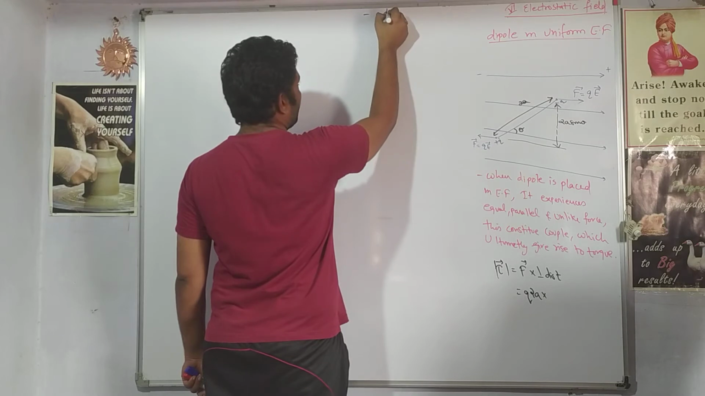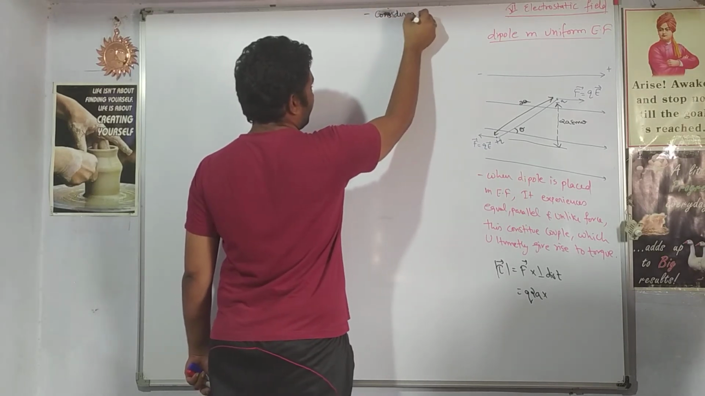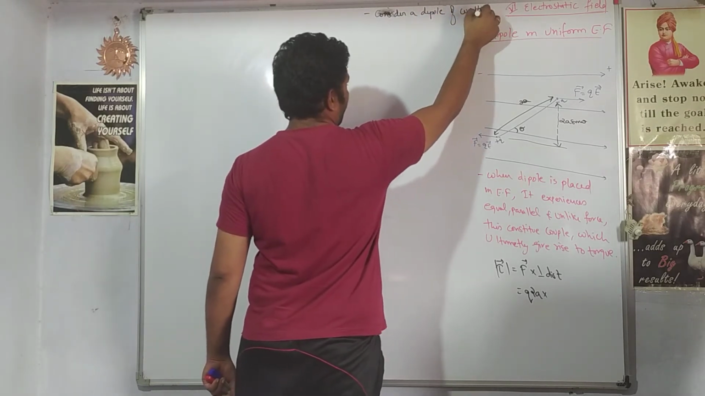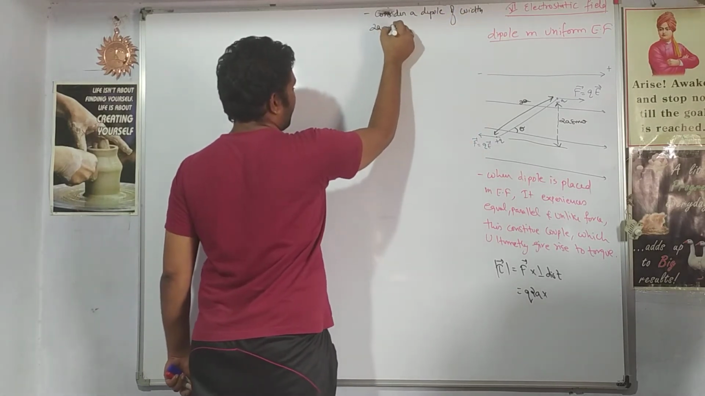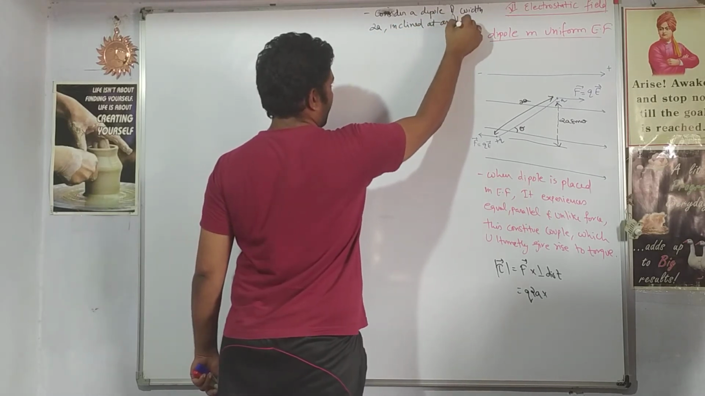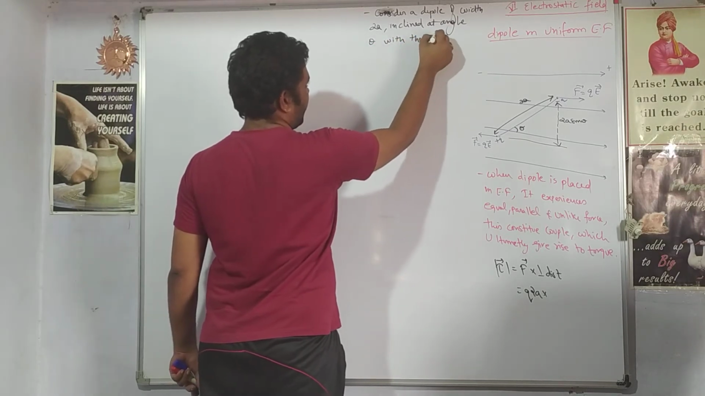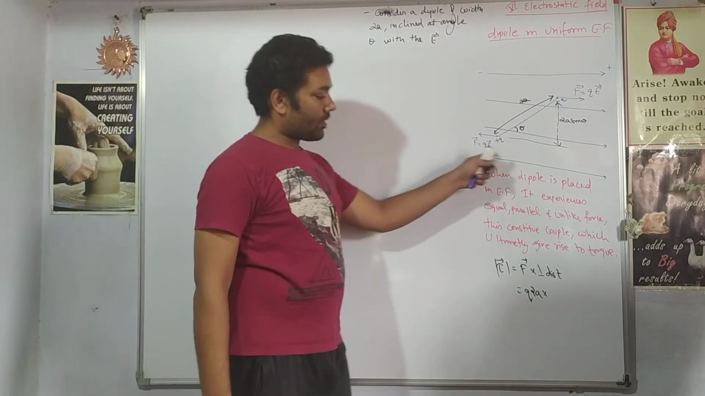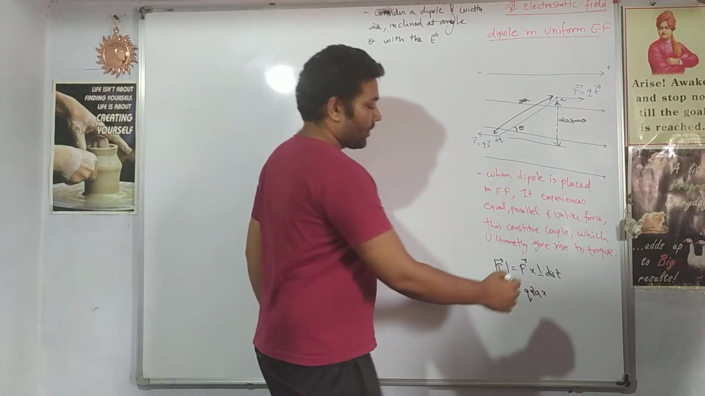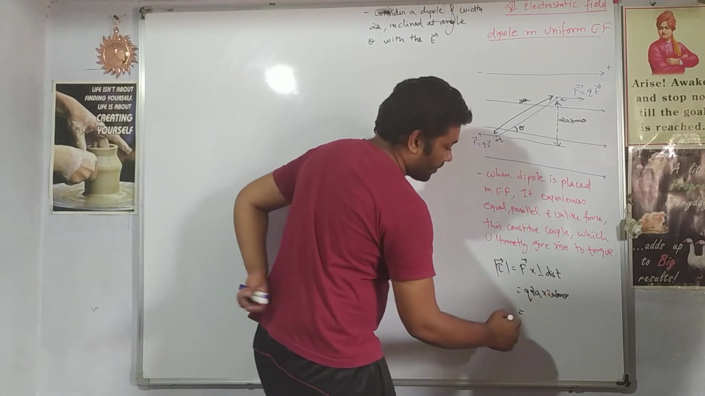Consider a dipole of width 2a inclined at angle theta with the electric field. Then afterwards you can start with this. So 2a sine theta is the perpendicular distance. This one we simplify further.